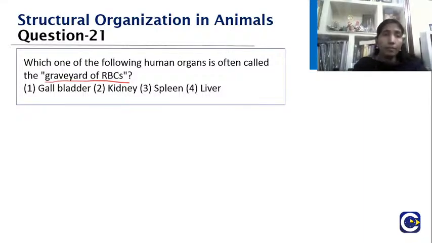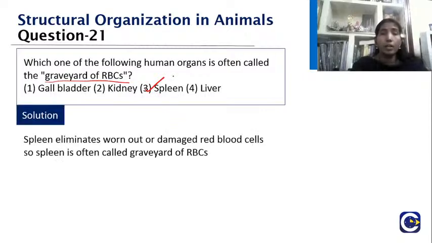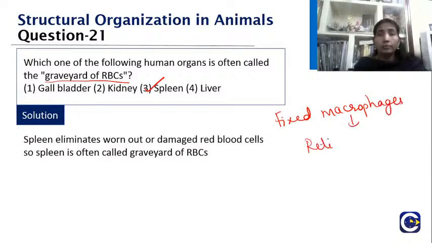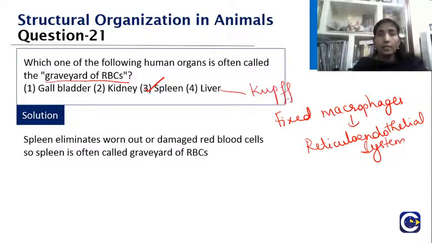The graveyard of RBC is nothing but the spleen, because in the spleen the worn out and damaged cells get captured there, since we have fixed macrophages at certain points, called the reticulo endothelial system. In the spleen and in the liver, we call these the Kupffer cells.